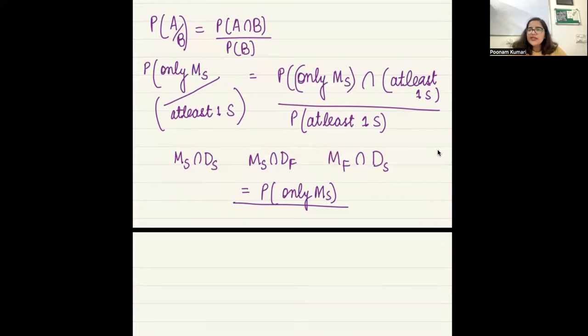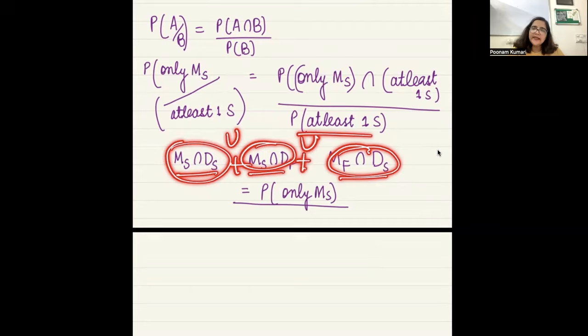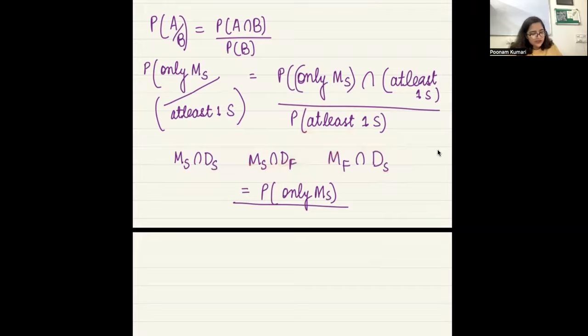Yes. Okay, इसको आप ऐसे भी निकाल सकते हो. At least one success could be figured out by doing 1 minus both failed, or by finding the probability of this union this union this. And since these things have nothing in common, I can just add their probability. Yes or no? So yes, any way would work.